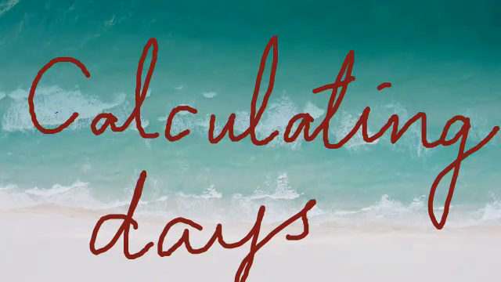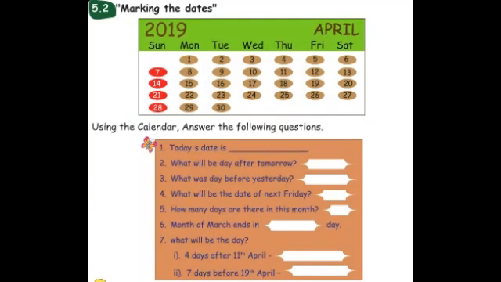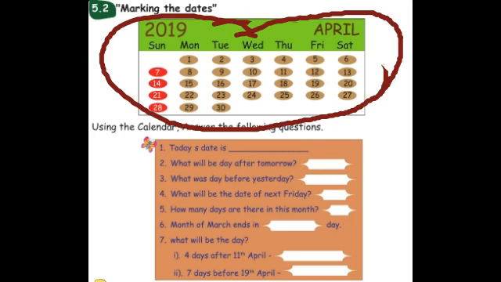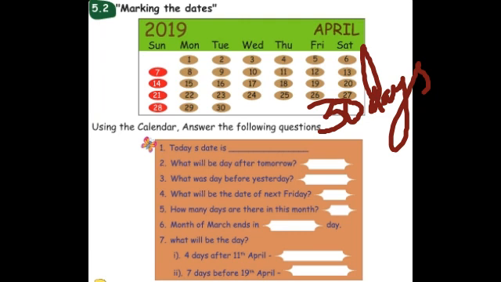Now let's see how to mark dates with the help of a calendar. Shall we see, my dears? I am showing you a 2019 calendar. So we'll see how to answer the given questions. Are you all ready to say along with me, my dears? Yes. So in April 2019, how many days are there? There are 30 days.